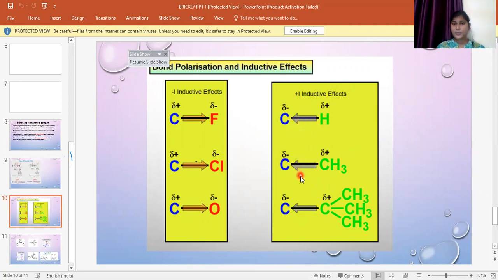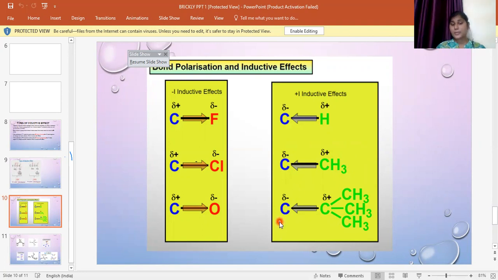But in the second case we see that carbon is bound to the methyl group, where the methyl group is an electron donating group that gives out electrons towards the carbon, and the carbon gains a slight negative charge. This introduces a positive inductive effect.